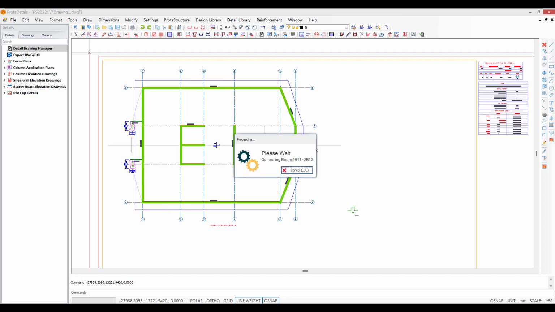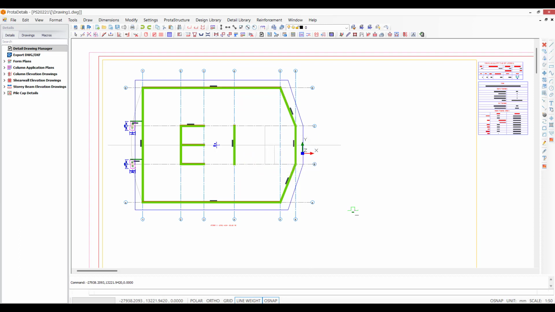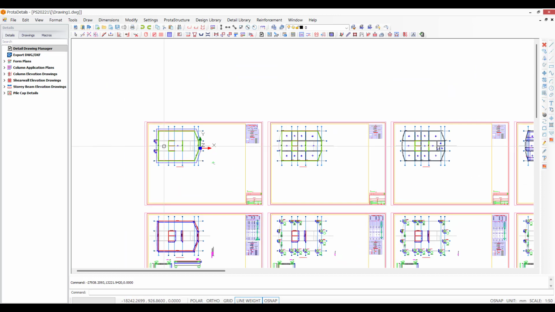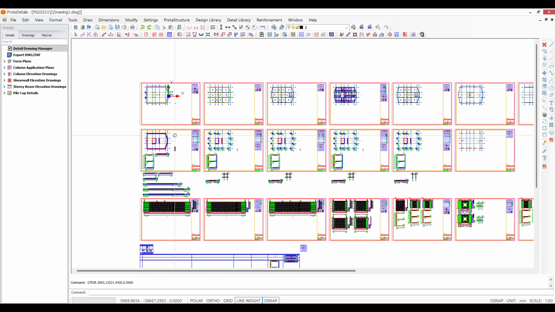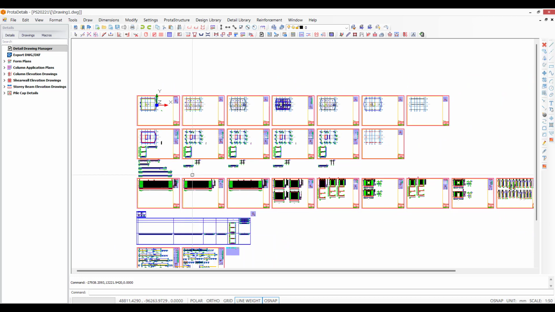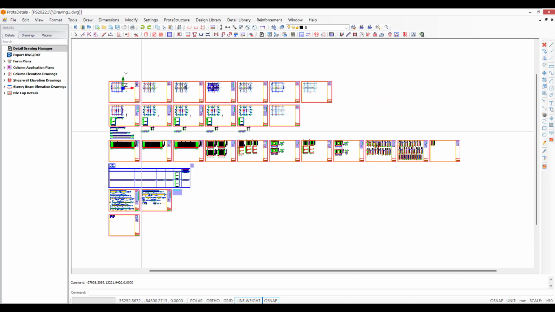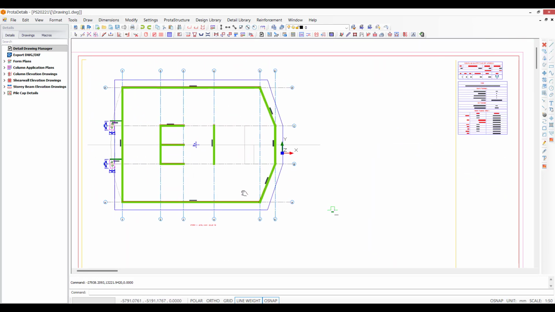You'll notice here that you can see that basement key plan is being created. But in addition to that, if I zoom out, you can see that all the drawings that we have, that entire model, have all been created in one shot. You can imagine the amount of time this would save you if you are having to produce this for any type of building, but especially if you're doing, say, a large multi-story building or maybe a complex bungalow.